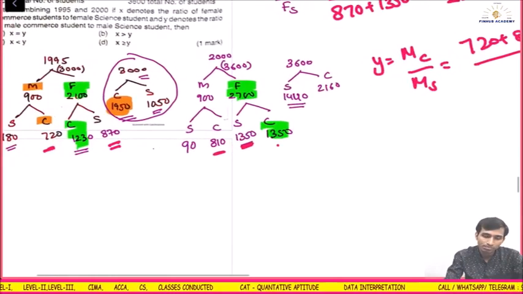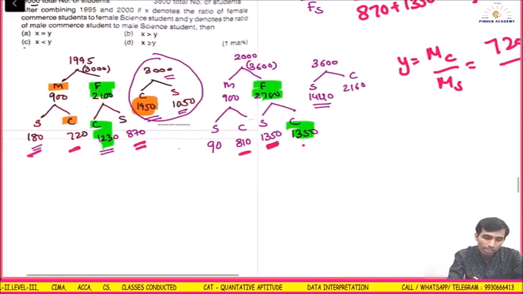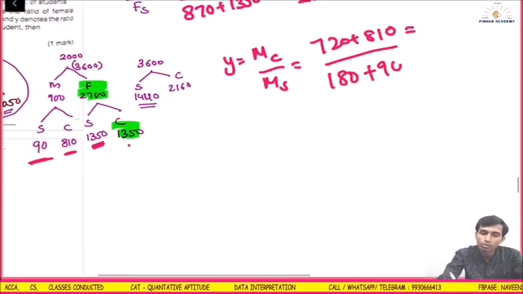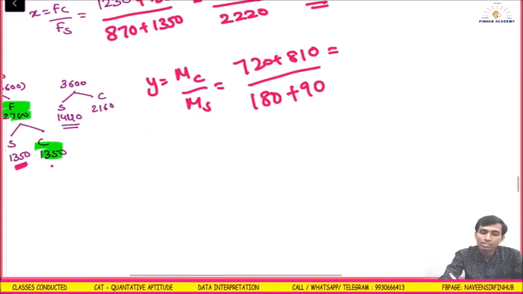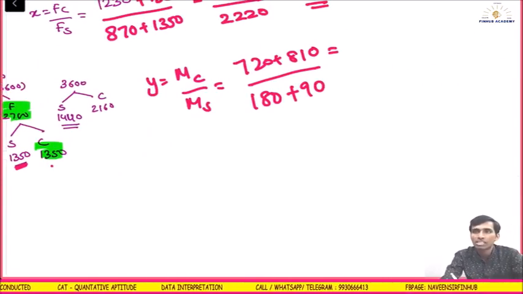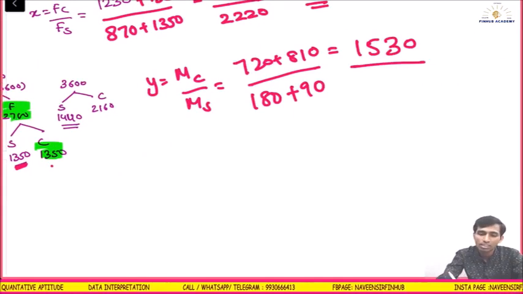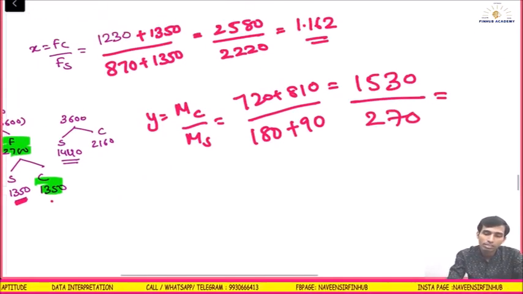Male science is 180 in 95 and 90 in 2000. So 720 plus 810 total is 1530, upon 180 plus 90, which is 270. Okay, check.